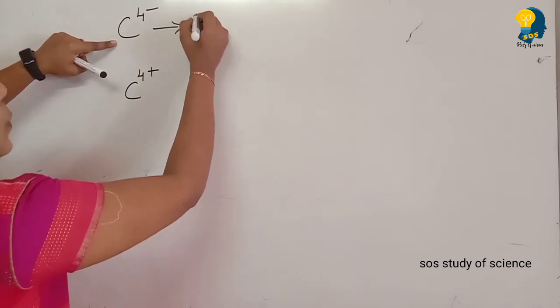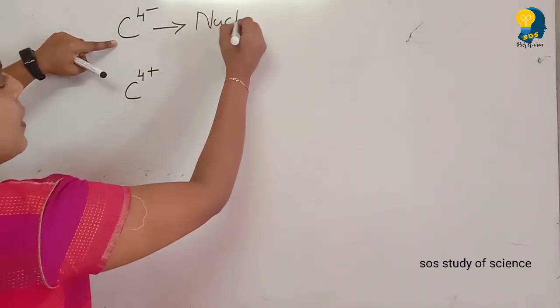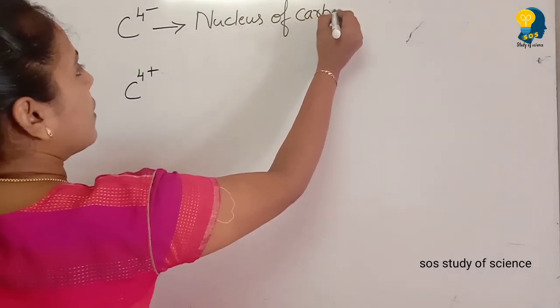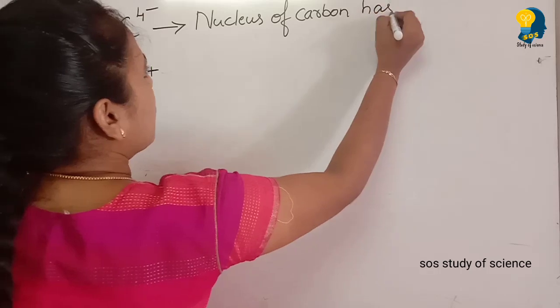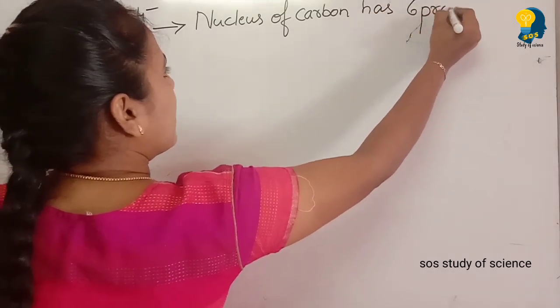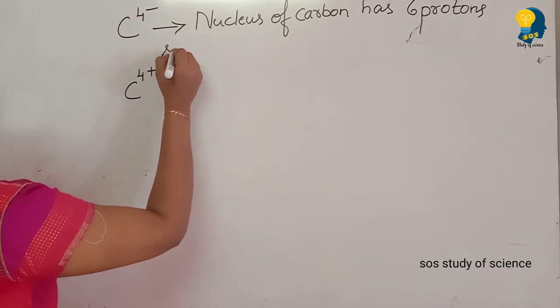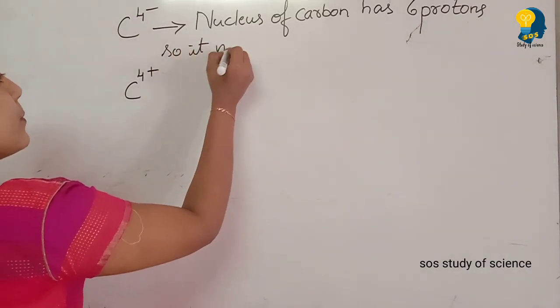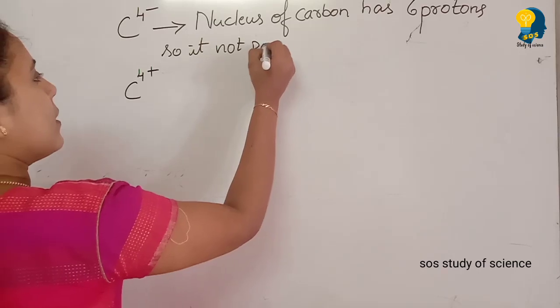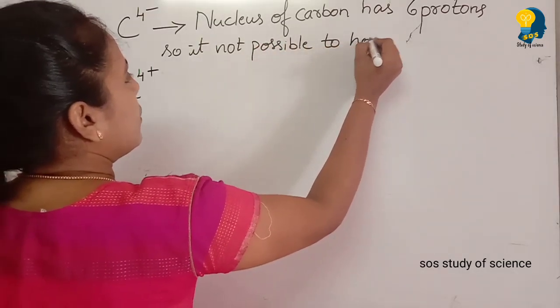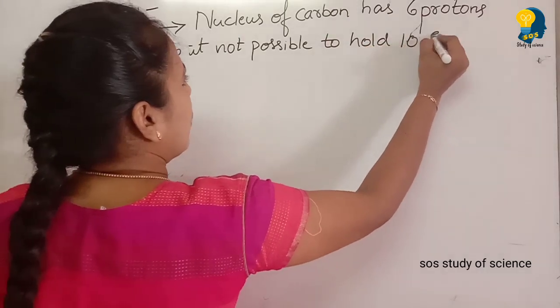I just write nucleus. See, the nucleus of carbon already has 6 protons, so it is not possible to hold 10 electrons.